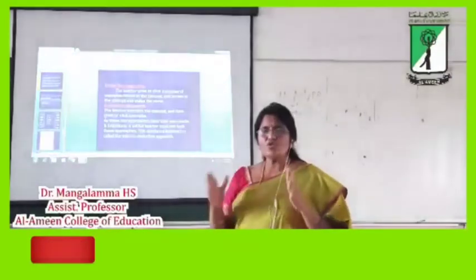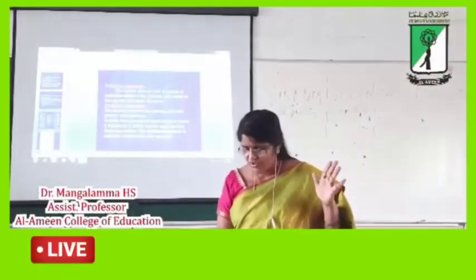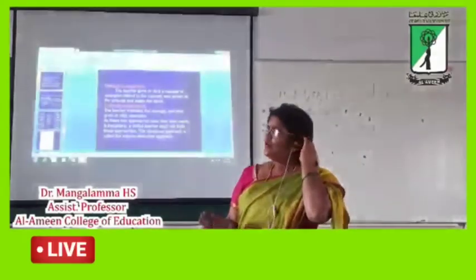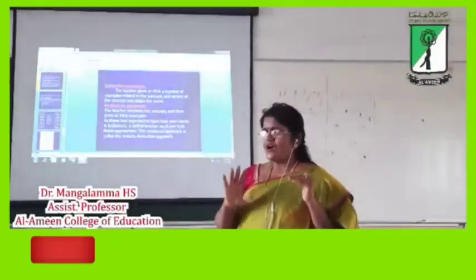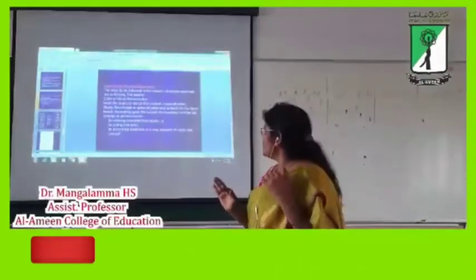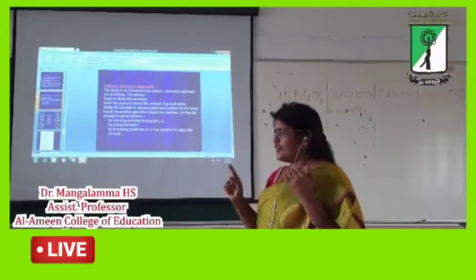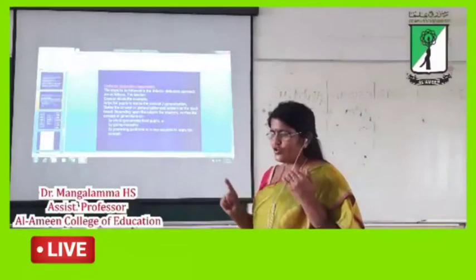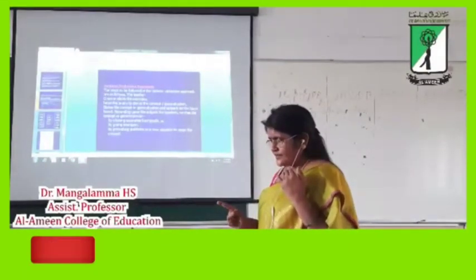But these two have their own merits and demerits also. So that is why we have to take another one. It is a combined approach. So it is called an inductive deductive approach. Clear?